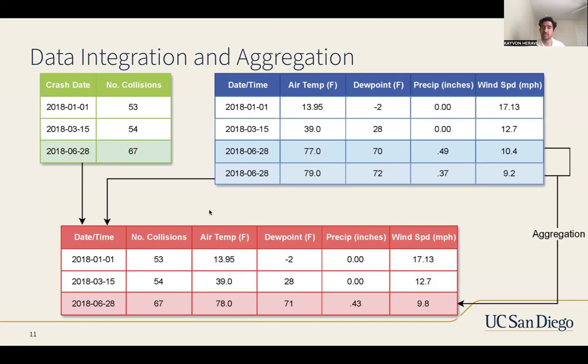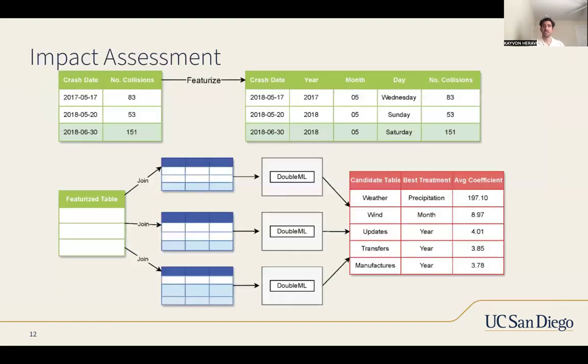We also do sensitivity analysis to ensure that we account for all types of aggregation methods. And then we do an impact assessment. In the impact assessment, we iteratively join our tables and apply our double ML, and then find out which is the most impactful.